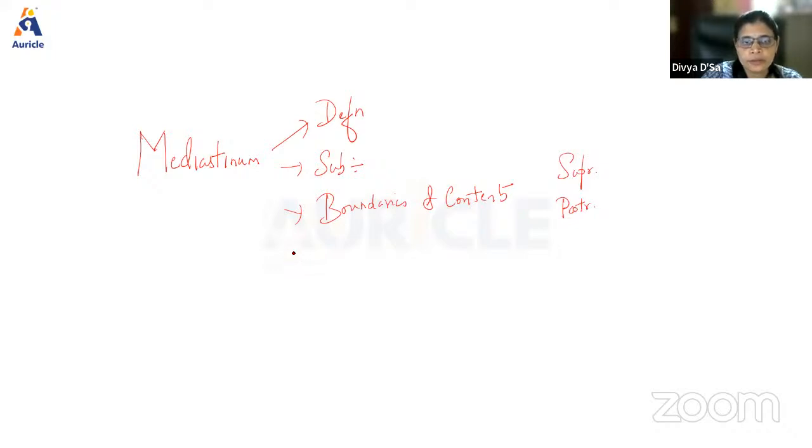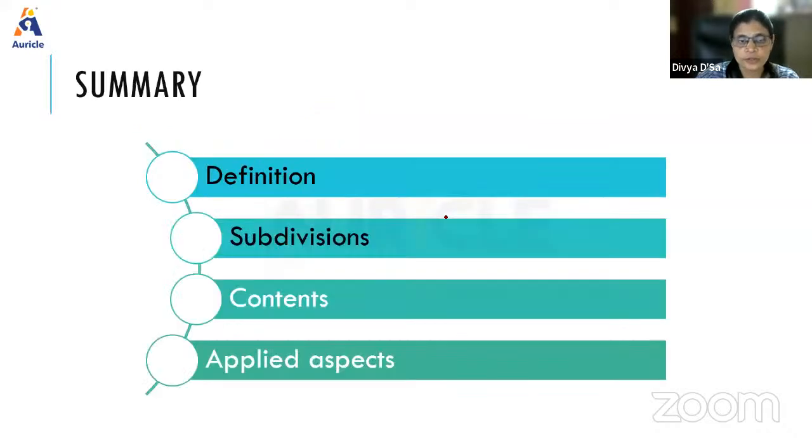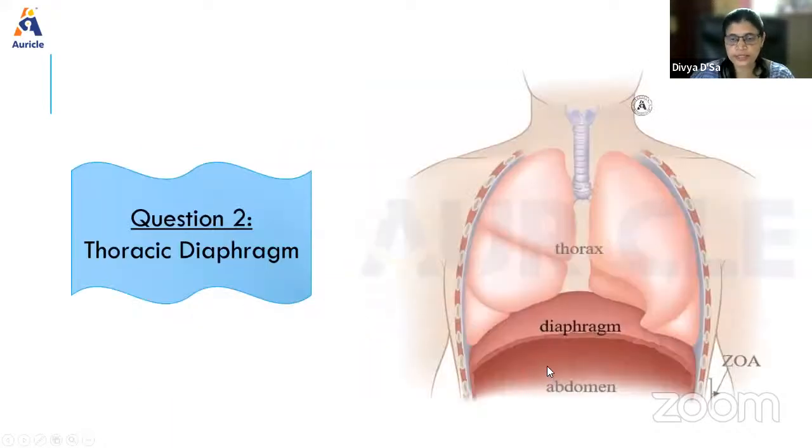Then you talk about the applied aspects. Here, pericardial effusion is common, or injury to those structures which are present in the superior or posterior mediastinum can occur. So these are the things which you need to write for the mediastinum. On these headings, you need to write the answer. So the next question is thoracic diaphragm.